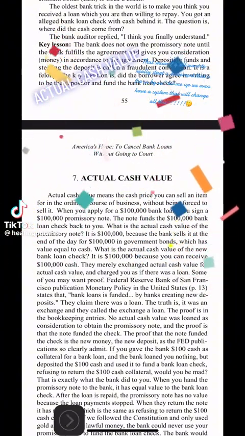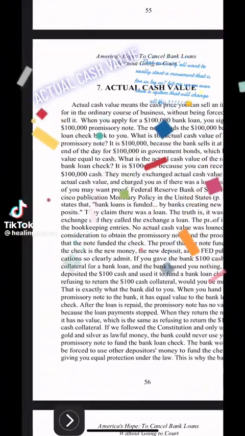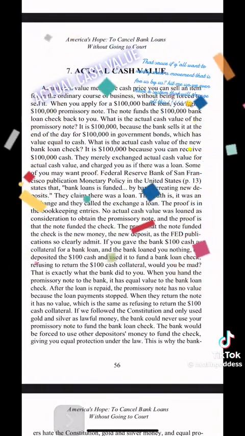7. Actual cash value. Actual cash value means the cash price you can sell an item for in the ordinary course of business without being forced to sell it.